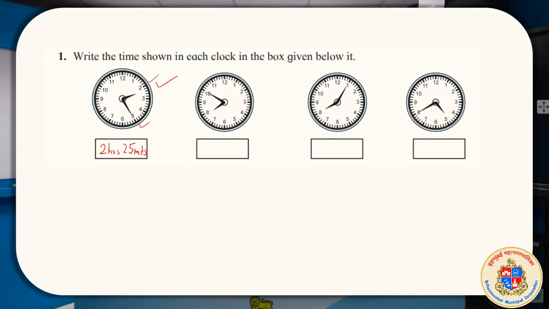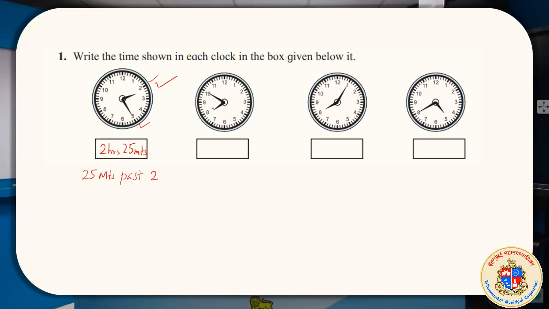We understand that it literally means 25 minutes past 2, correct? 2 o'clock होने के बाद 25 minutes pass हो गया.